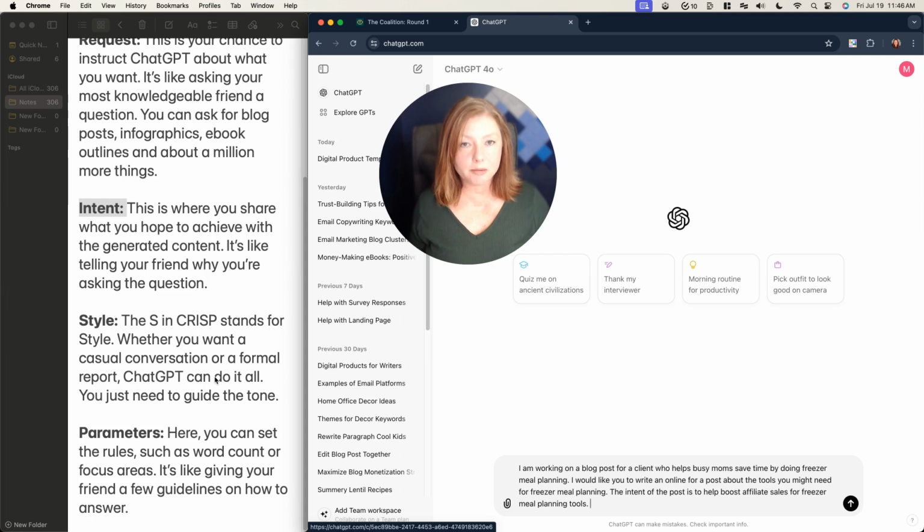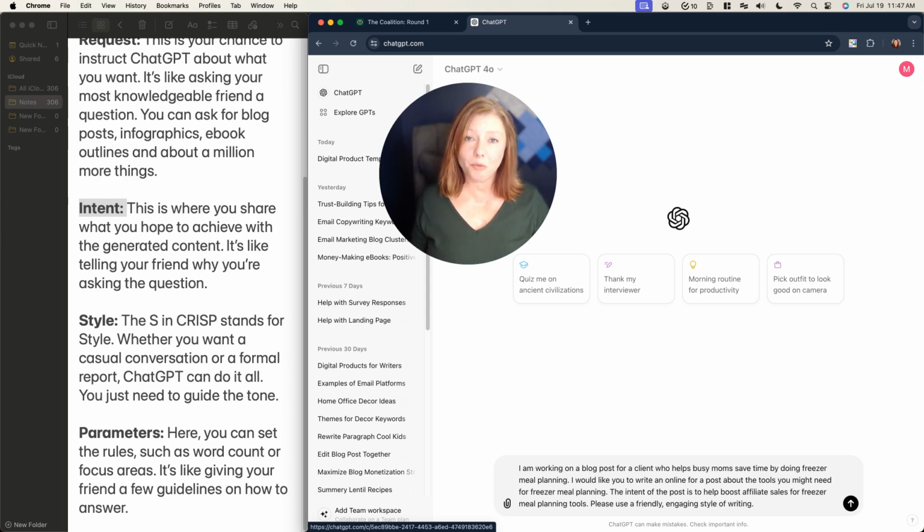A lot of the times it's just going to be some type of style or tone that you're looking for, and that's what we're going to use here. But you can get creative with style. It can be a lot of different things. I'm going to go with, please use a friendly and engaging style of writing. Very simple, but you can get a little fancier with style too if you want to.